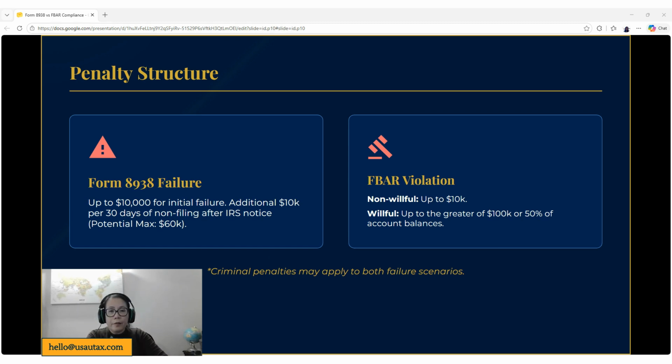But for non-willful, it's up to $10,000. And for willful, it is up to the greater of $100,000 or 50% of account balances. These are the amounts that were put in the instructions with the IRS. But like I said, there are developments in court cases that can change these penalty amounts in relation to FBAR.